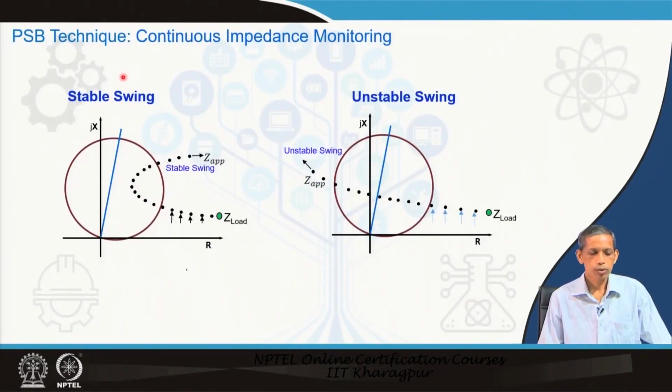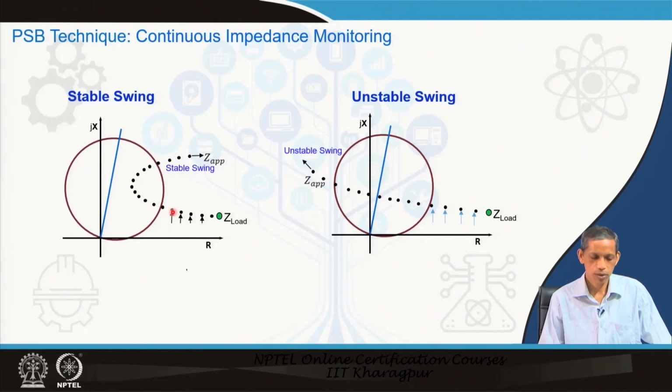Now we go to the third technique from the impedance calculation perspective: continuous impedance monitoring. Here the apparent impedance traverses like this. We go on monitoring the apparent impedance, which requires some calculation. In a stable swing it traverses like this. These are the points, at intervals of typically 5 milliseconds or so, where we go on computing the corresponding z and find the delta z to decide on stable swing or unstable swing,